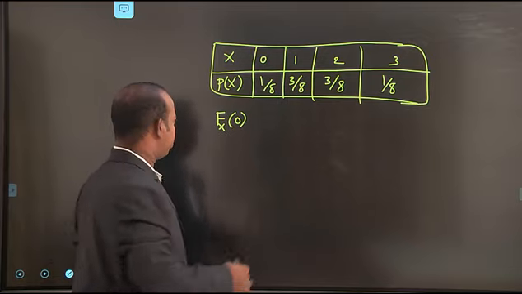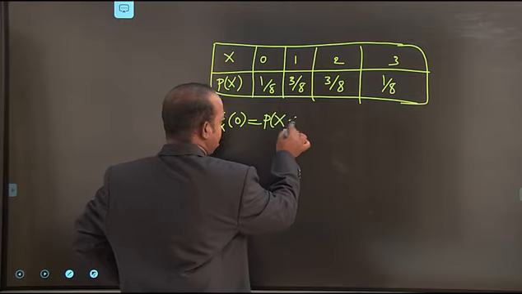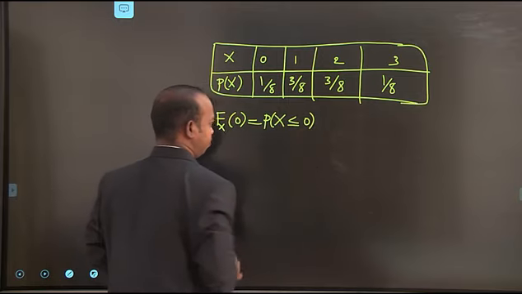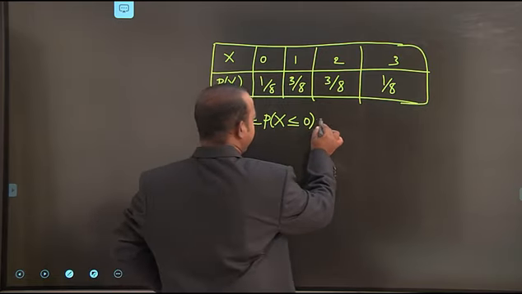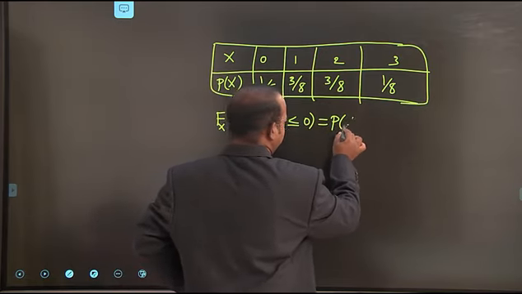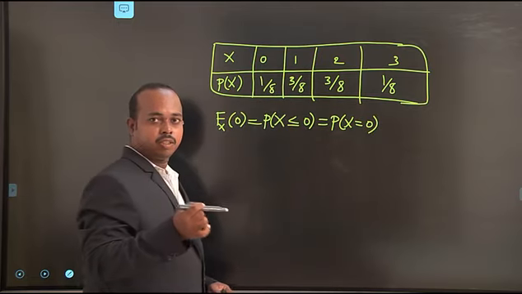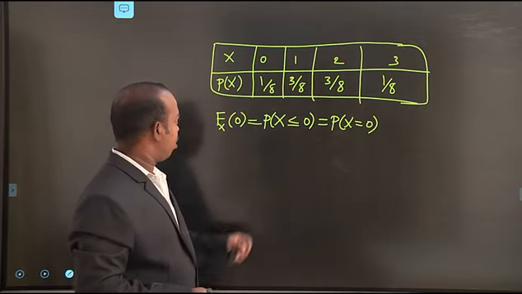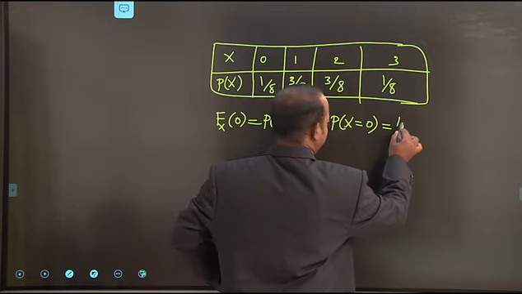For 0 heads, we write the probability of capital X less than or equal to 0. That is the probability of capital X equal to 0, and the value for getting 0 heads is 1 by 8.